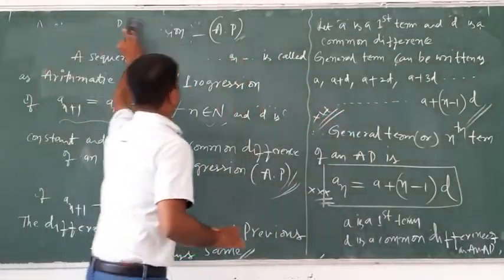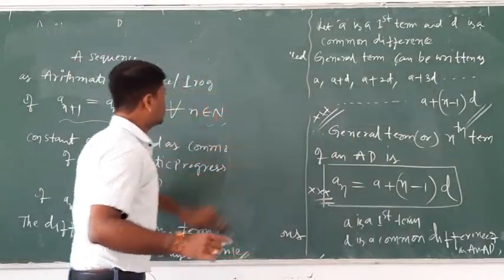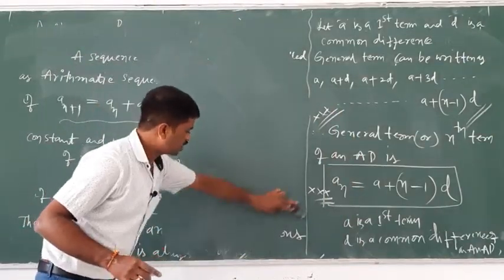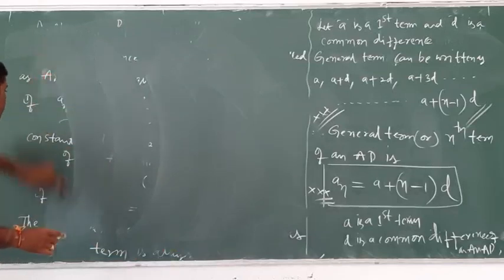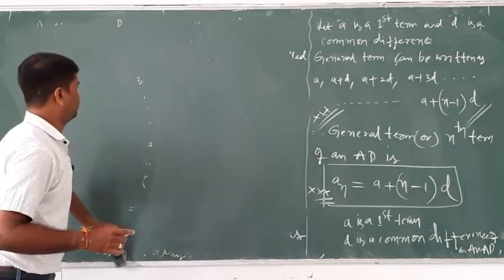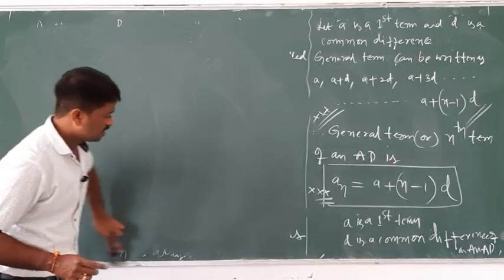Next, as you already know from lower classes, the sum of n terms of an AP can be denoted by Sn.